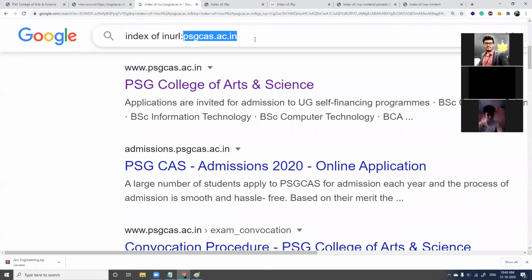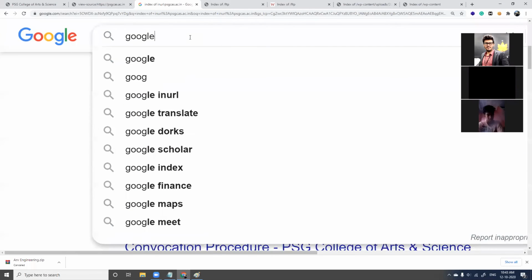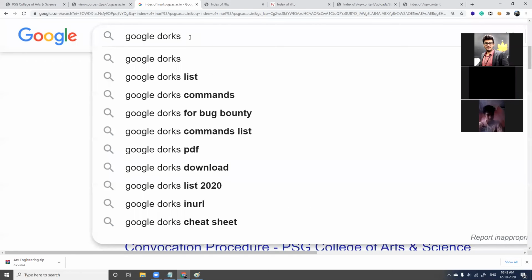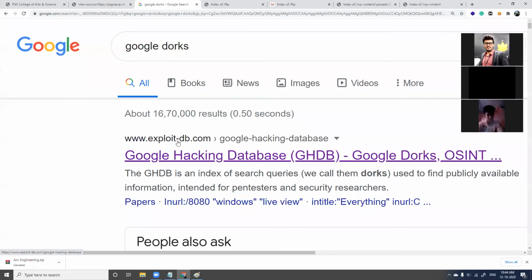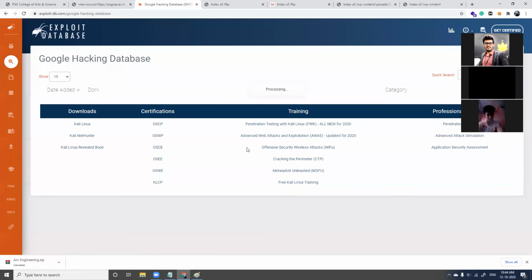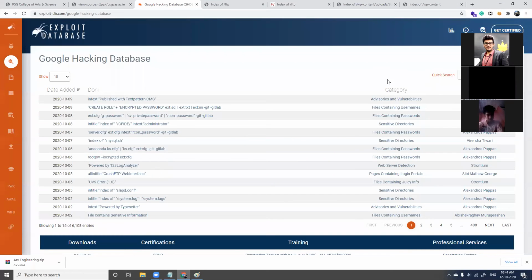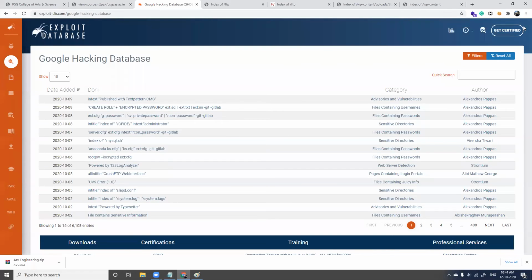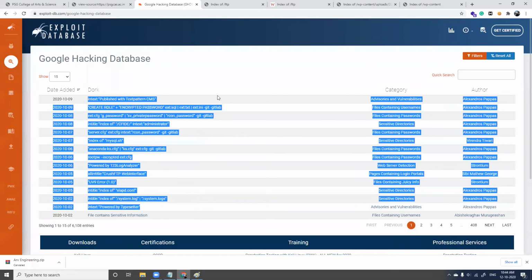Now, for those who say typing Google Dorks is very tough, what you can do is type Google Dorks in Google. If you type Google Dorks in Google, enter, you'll have this site called exploit-db.com, right? Exploit-db.com. Open this site, and when you open it, you will have so many Google Dorks. Give me 1 minute. Okay, and you have a list of Google Dorks which you can use.